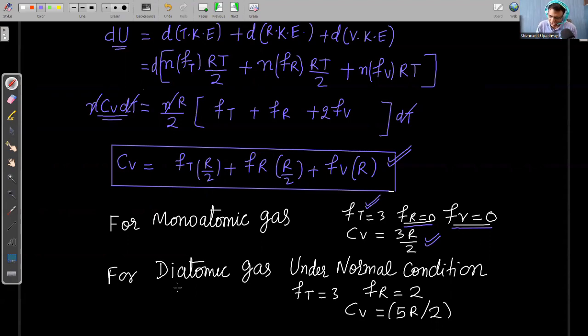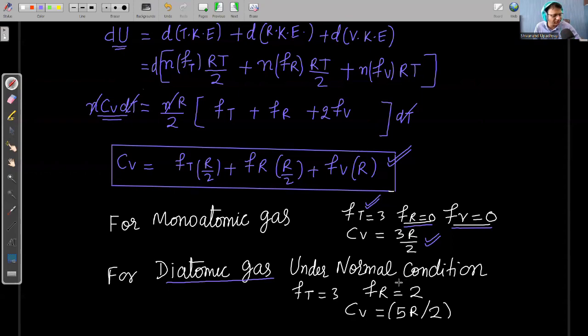For a diatomic gas under normal conditions, a diatomic gas is always a linear gas. For a linear gas, the rotational degree of freedom is 2. For a non-linear gas, the rotational degree of freedom is 3. So from here, if I put the value, I can calculate that Cv is equal to 5R by 2 for a diatomic gas under normal condition.